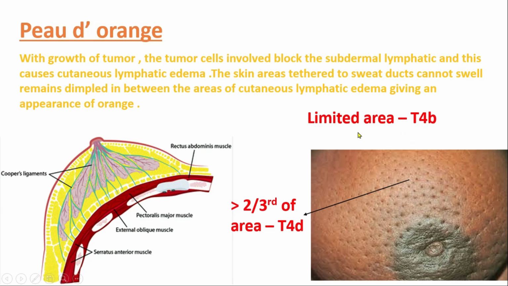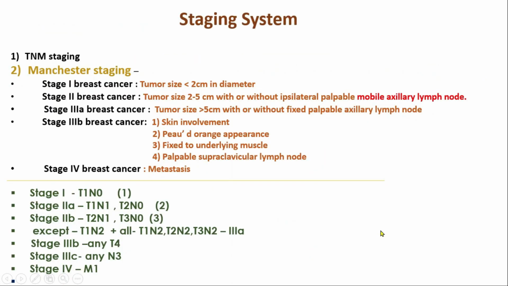So limited area is T4B and more than 2/3 is T4D. D is used for diffuse area, more than 2/3, and B is for a specific region. So we should go to the next slide, which is the staging system.